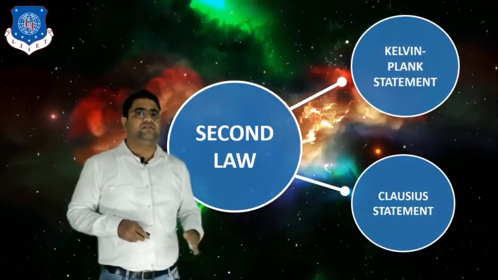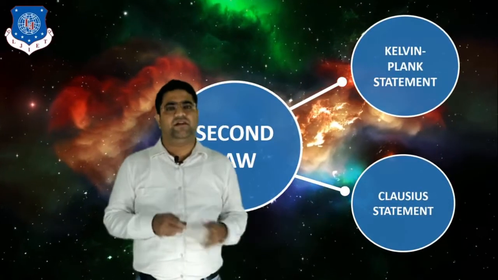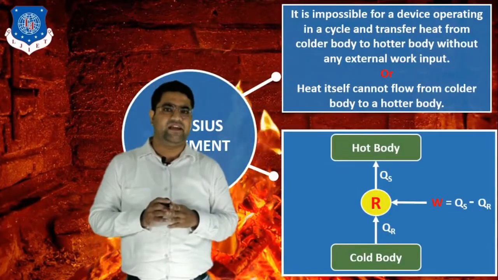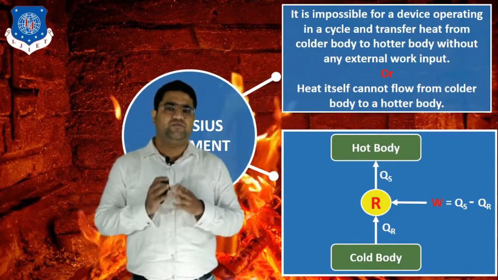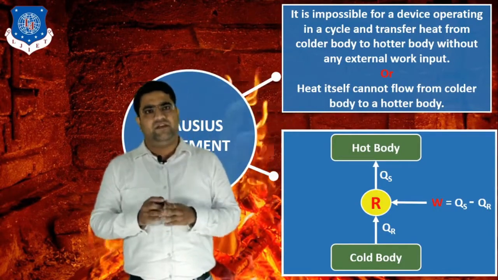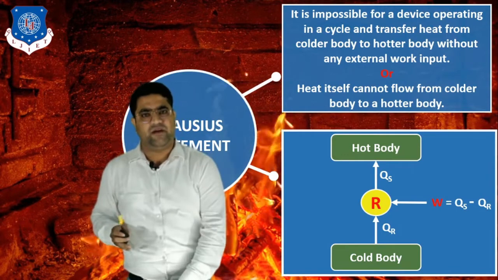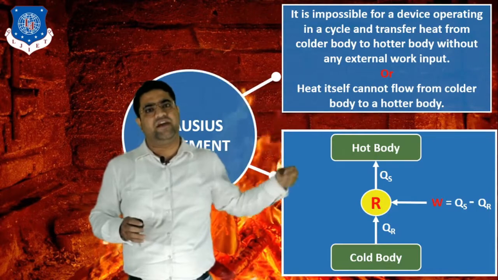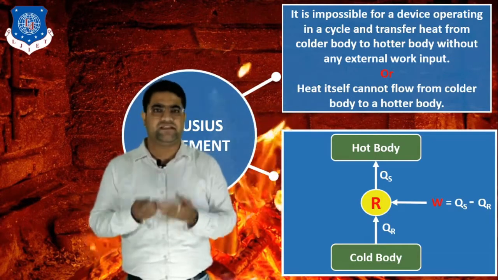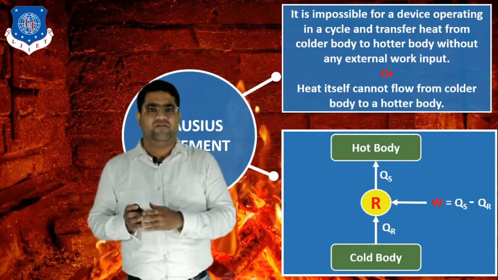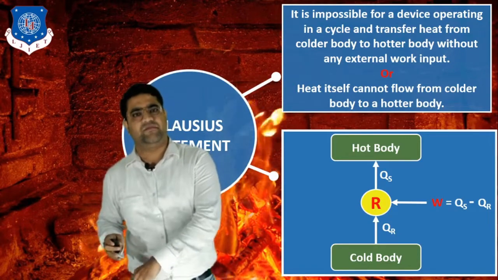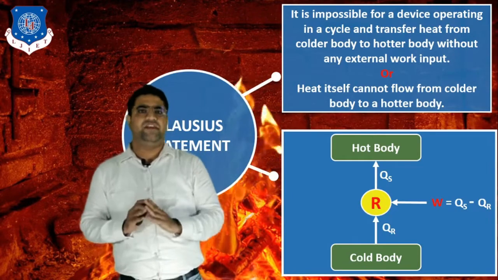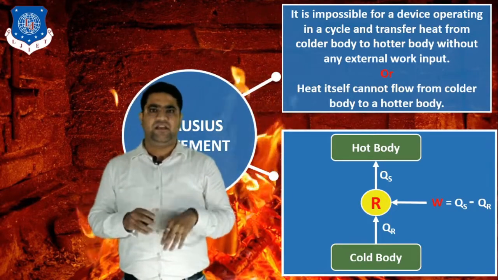Okay, now the second is the Clausius statement. What is the meaning of the Clausius statement? Clausius said that it is impossible to make a cyclic device which transfers heat from a low temperature body to a high temperature body without any kind of external work input. Or we can say that it is impossible to transfer heat from a low temperature body to a high temperature body by itself. Okay, so if we take the example of the refrigerator, what happens in the refrigerator?